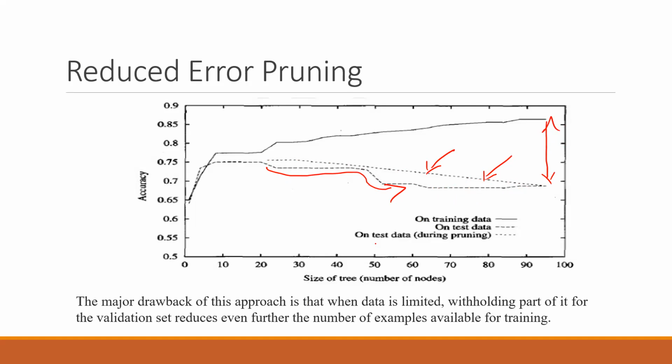But if you stop early, so if you are also reducing the size of the tree, let's say that you stop at 60 rather than going till 100, right? If you are having only 60 nodes after removing the subtrees, this gap will be less compared to the original test data. So at this point of 60, earlier my test accuracy was around 0.7, but because of pruning, I have reached around 74%. So 4% improvement is there because of pruning. This is the help that we get through reduced error pruning.